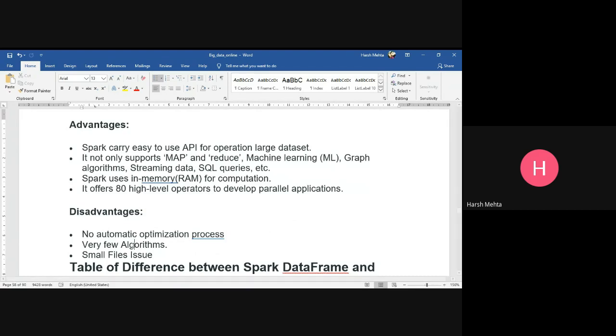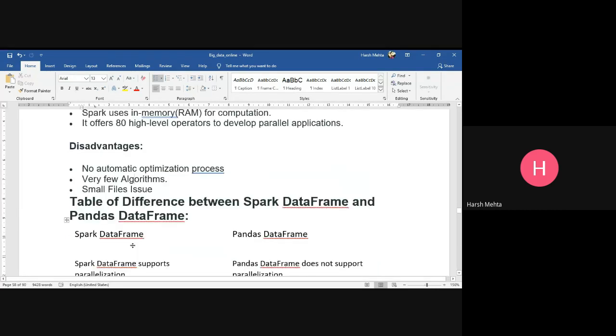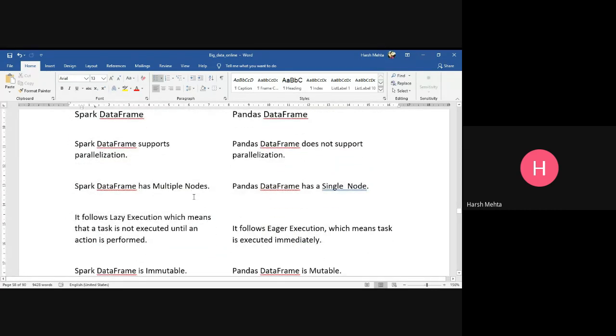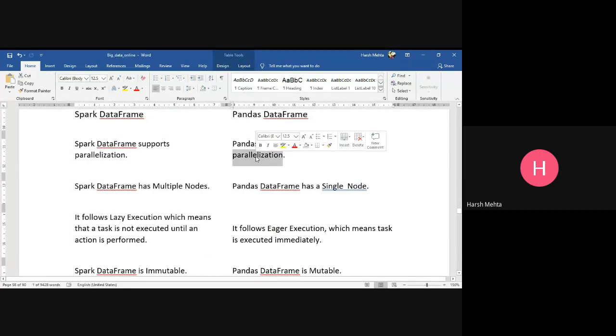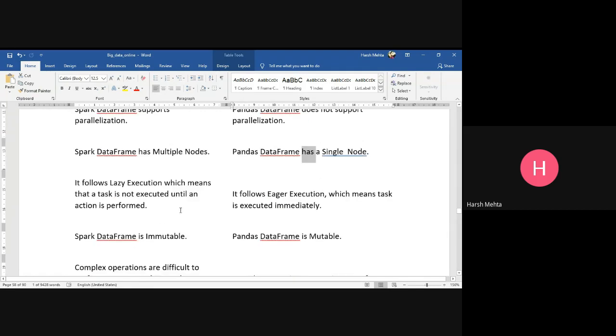Anyway, let's see the difference between Spark data frame and Pandas data frame. Spark data frame supports parallelization. Pandas data frame does not support parallelization. Spark data frame has multiple nodes. Pandas data frame has a single node. Spark follows lazy execution, which means the task is not executed until an action is performed. Pandas follows eager execution, which means the task is executed immediately. Spark data frame is immutable. Pandas data frame is mutable.